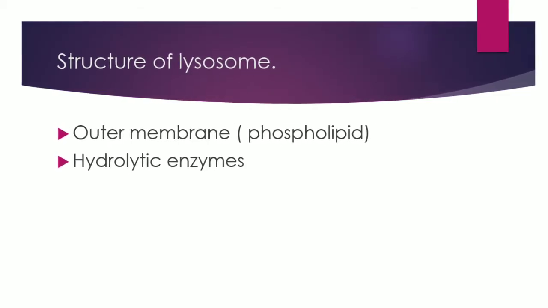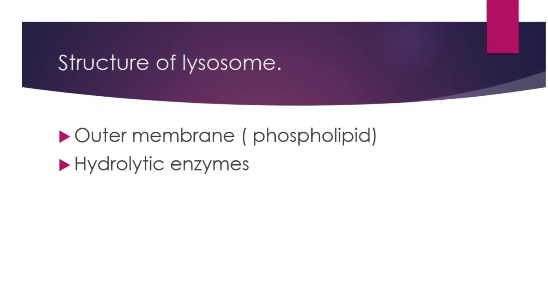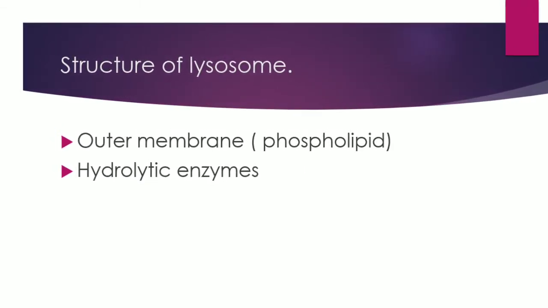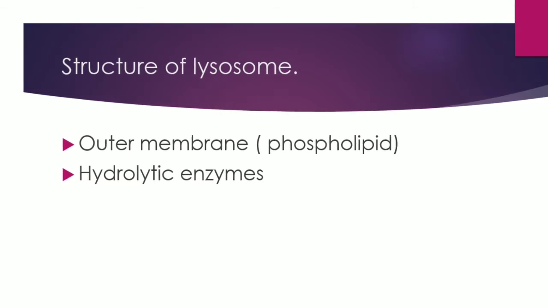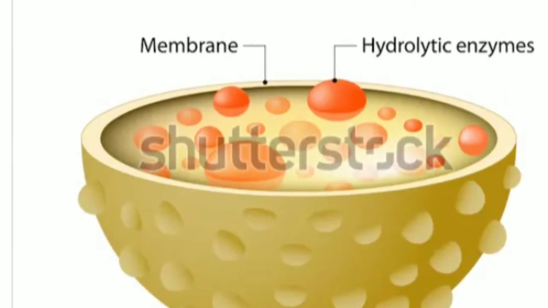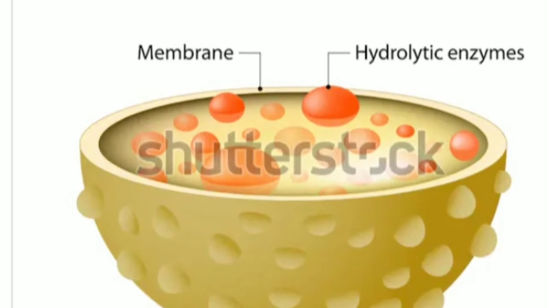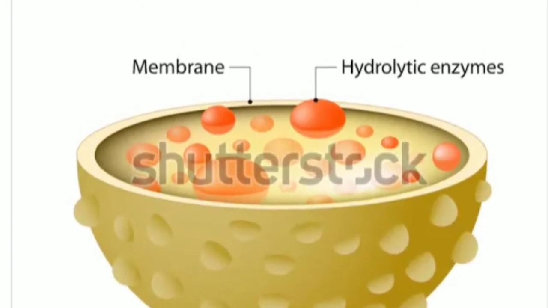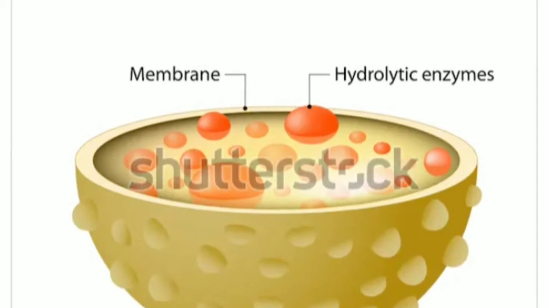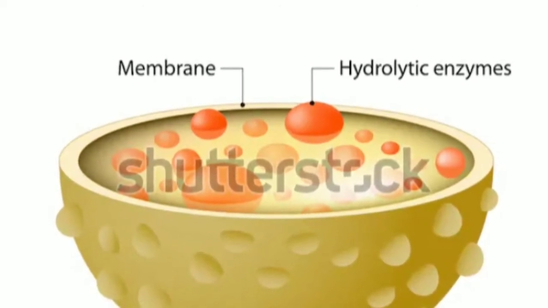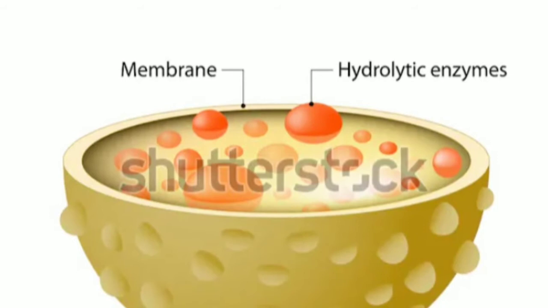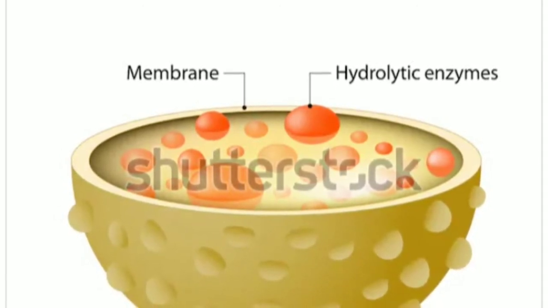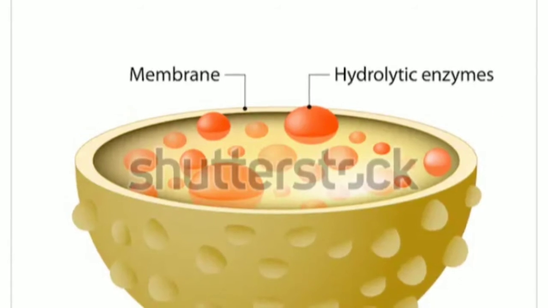Now look at the structure of lysosome. Lysosome is made up of an outer membrane and the hydrolytic enzymes, or digestive enzymes, present in it. As we learned, lysosomes have digestive enzymes in them, so they should be covered. That is why they are covered by an outer membrane. This outer membrane is composed of phospholipids. These phospholipids are the same as the cellular molecules which make up the plasma membrane.